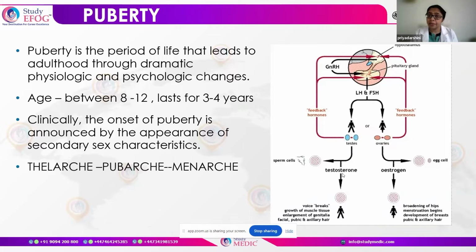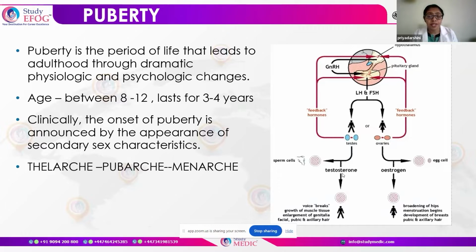We need the activation or the maturation of the hypothalamo-pituitary ovarian hormones. From the hypothalamus, we have the gonadotropin releasing hormone, which acts on the pituitary gland. From the anterior pituitary, we have release of LH and FSH. This LH and FSH will act on the respective gonads, the testis in the males and the ovaries in the females, and the respective hormones are produced.